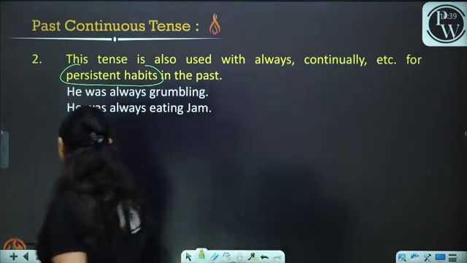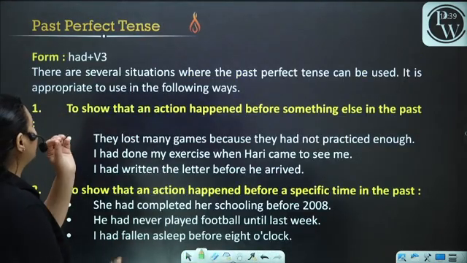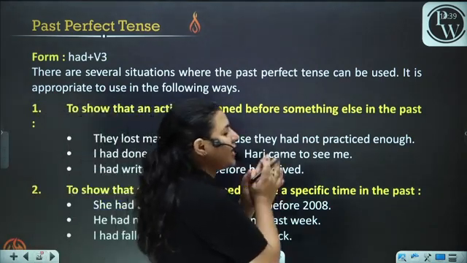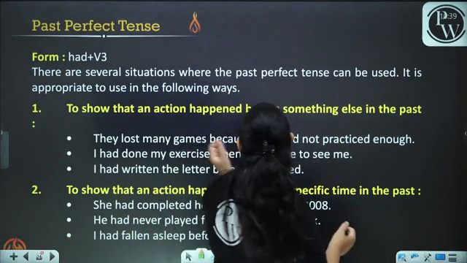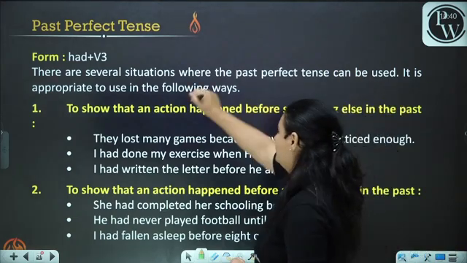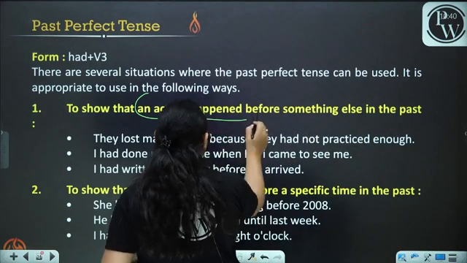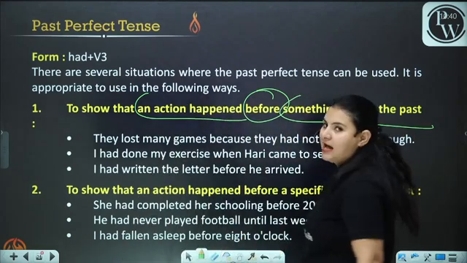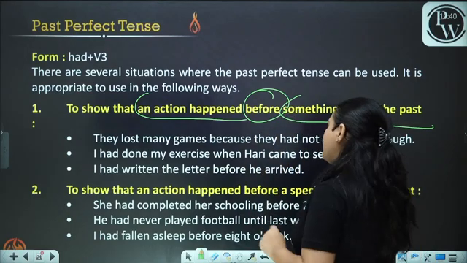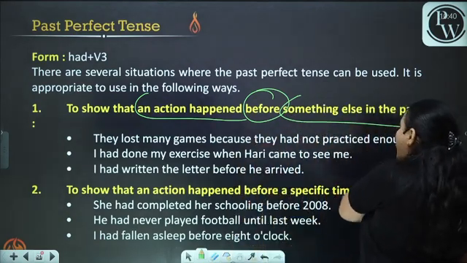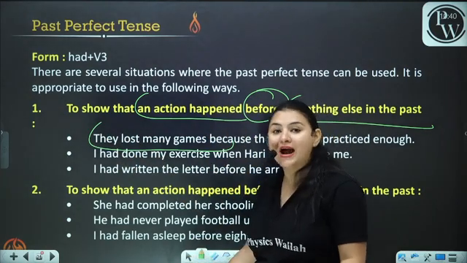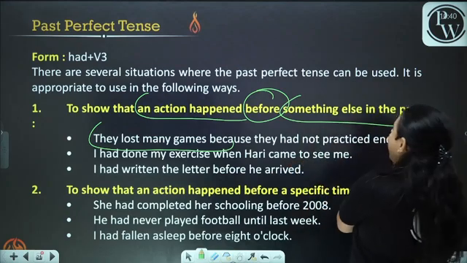Okay. Now, the past perfect tense. There are several situations where the past perfect tense can be used, and we are going to talk about all the cases. Now, to show that an action happened before something else in the past. An action happened before something else happened. They lost many games because they had not practiced enough. Why did they lose a lot of games? Because they had not practiced enough.